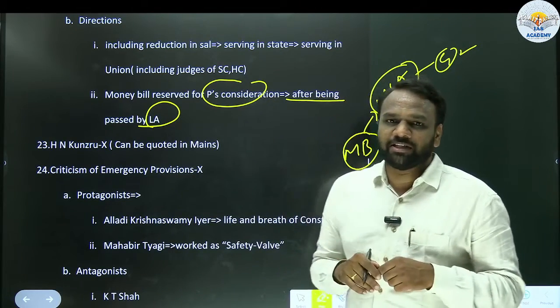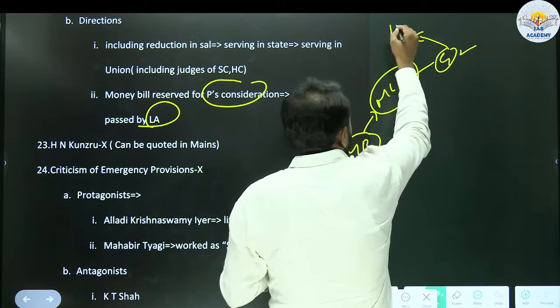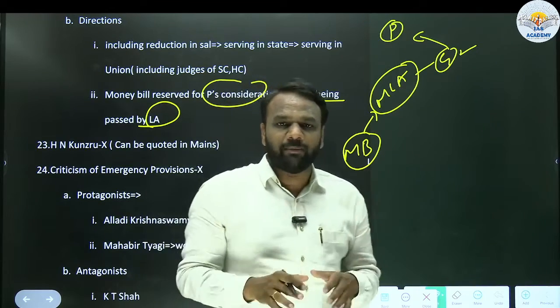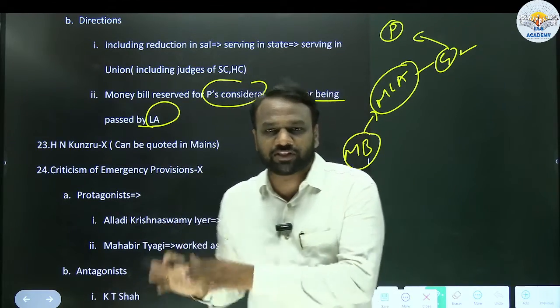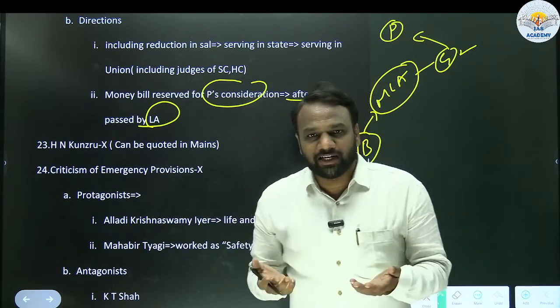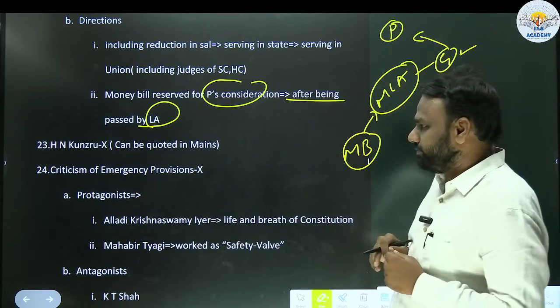But during financial emergency, for every money bill, the governor has to reserve it to the president. It means just the governor's signature would not be sufficient. Every money bill which has been passed by the legislative assembly of the state has to be reserved for the president. Only after the president gives consent can that bill become an act. Very important.